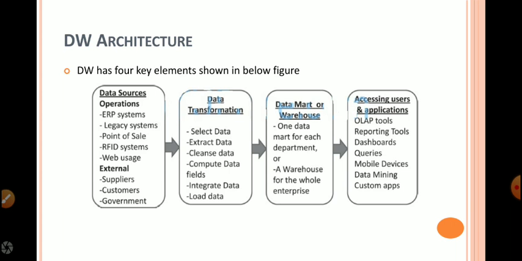They may come from enterprise databases, legacy systems, point of sales, RFID systems, web usage, and external data sources like suppliers, customers, government agencies. These are the data sources.